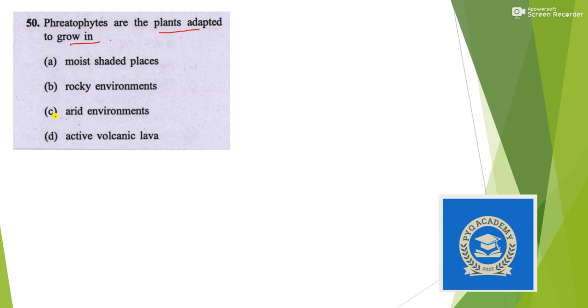So remember the answer is arid. You must know about xerophytes. These xerophytes have deep roots so that they can survive in an arid climate. So the answer is option C.